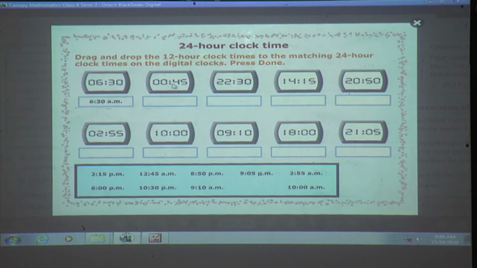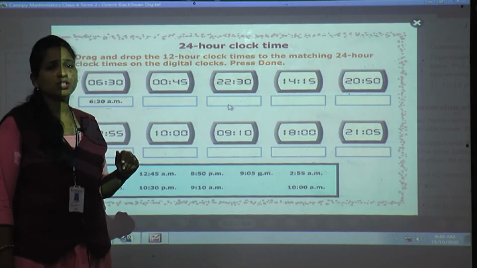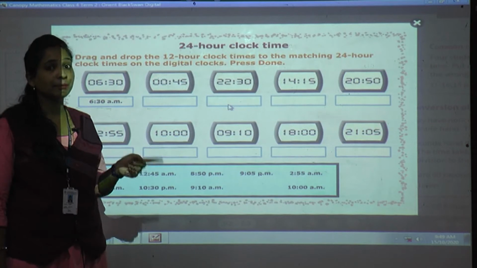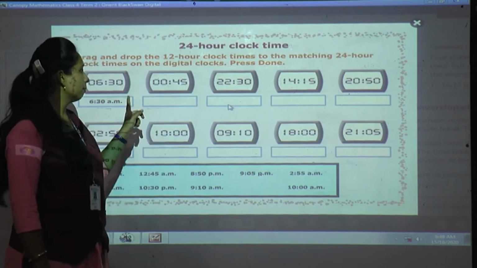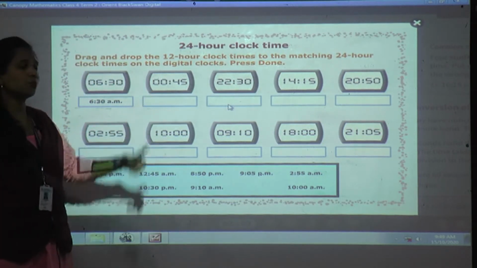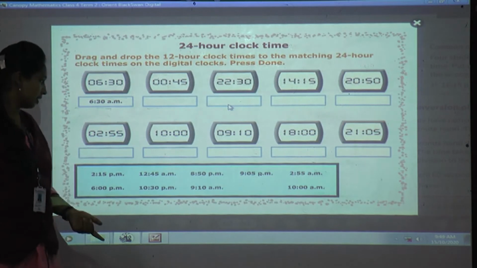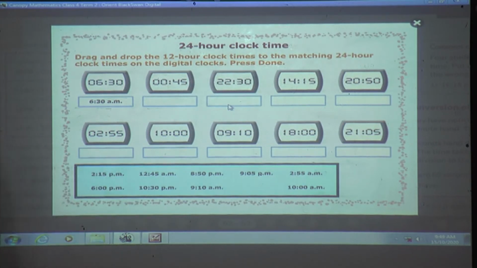Now next, 00:45. Now see, when will 00:00 come? Midnight. The day starts at midnight. So after that 45 minutes, 00 means what? 12. Isn't it? Now see, where is 12:45? Yes, here it is. Now I'll drag this.